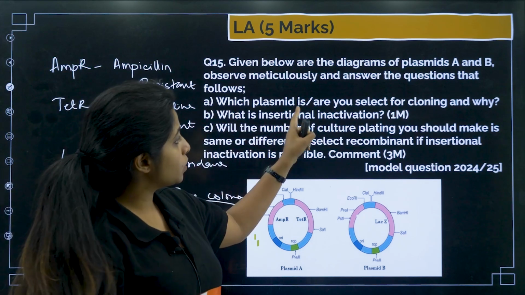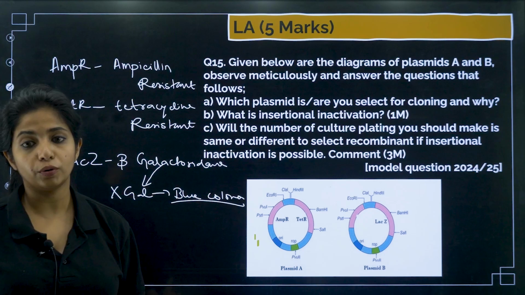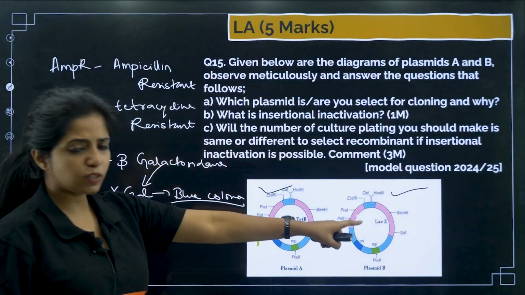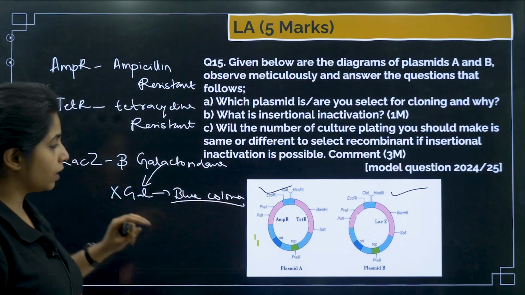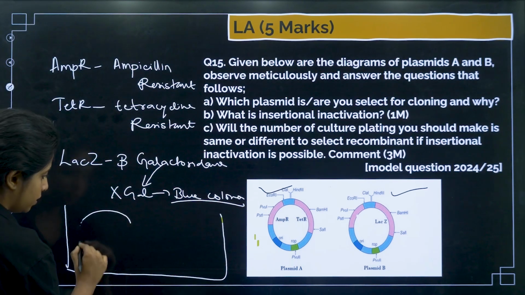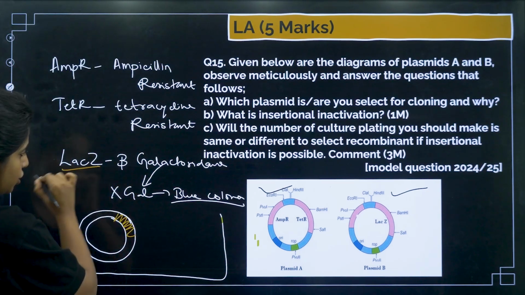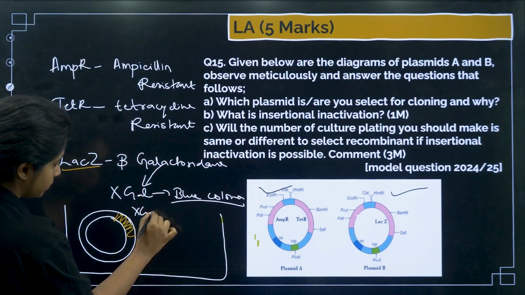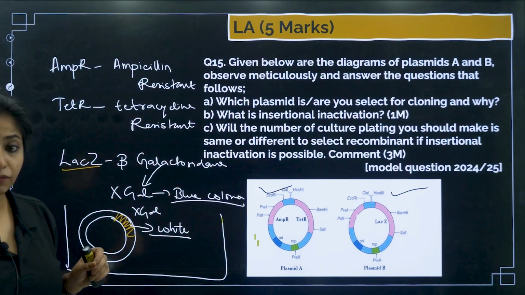Now, which plasmid or plasmids would you select for cloning and why? Which plasmid will you select for cloning? I would say I can select both this as well as this. Why this? Because it is kind of easy to identify plasmid B. Okay, so why? In them, I am just making sure that basically this is the plasmid. If I am putting my gene of interest over here in the place of the LacZ gene, I would not be having beta galactosidase, and hence even if I put X-gal, the colony would not have any color change. It would be white itself.